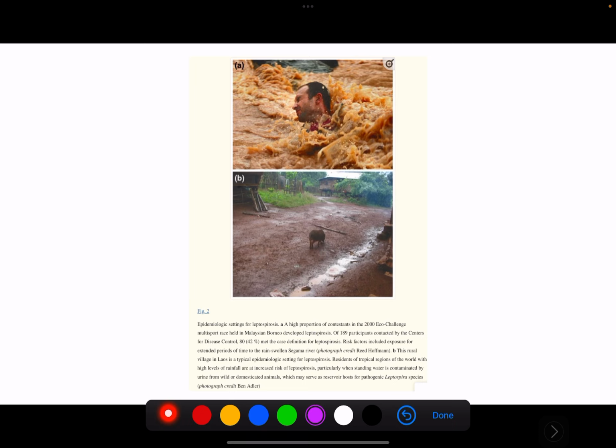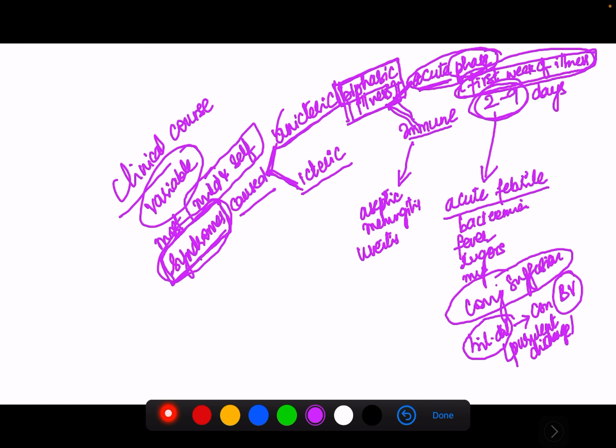These are the epidemiological settings for leptospirosis. Here it is a pig, but rats are the primary reservoir. There was an Eco-Challenge contest in 2000, held in Borneo, Malaysia. 189 participants were exposed to the rain-swollen Segama River in Malaysia, and of these, almost 80 developed leptospirosis.